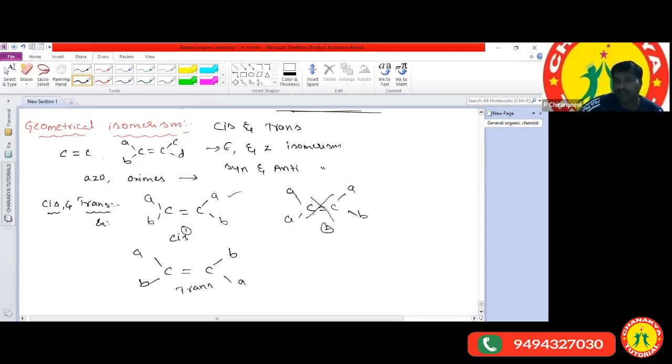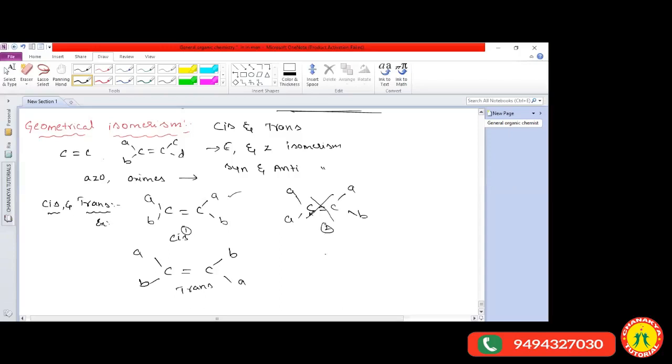Okay, because in this one the carbon is attached with identical atoms. If it is attached with identical atoms, it does not exhibit geometrical isomerism. Now you got the clarity. Okay, now you got the clarity, sir.